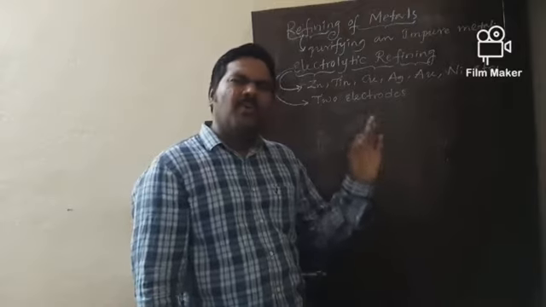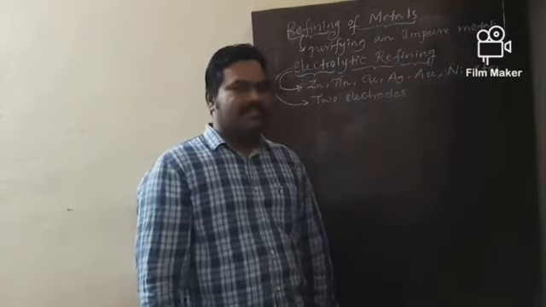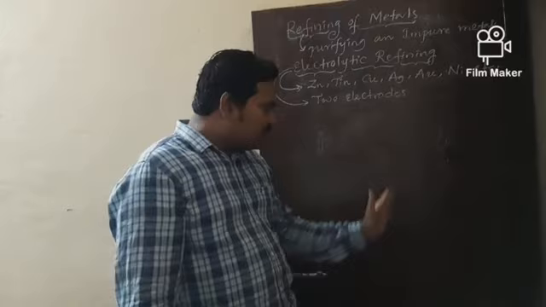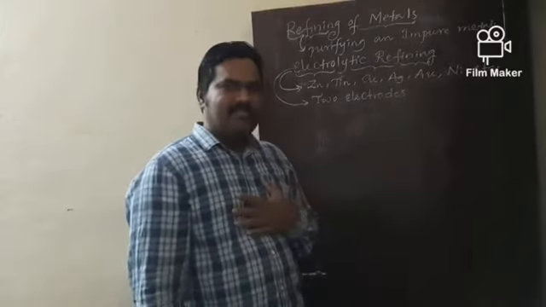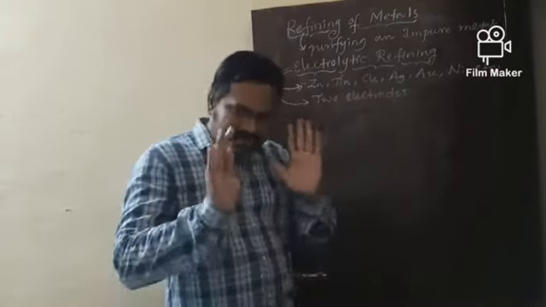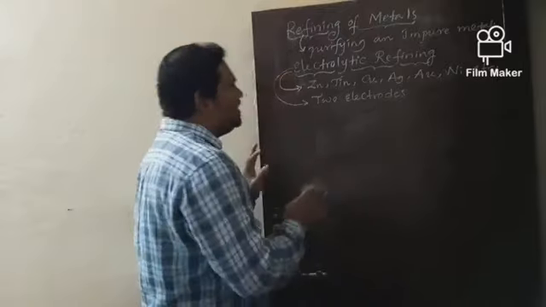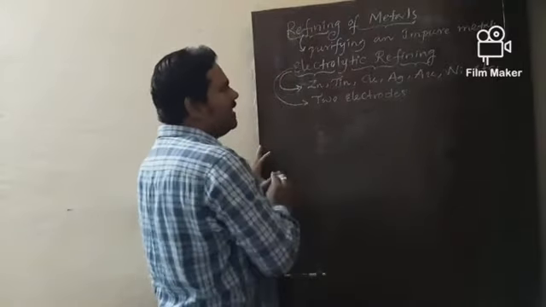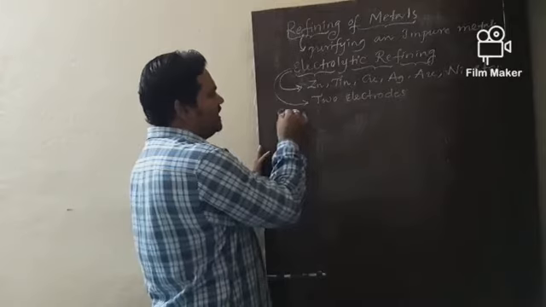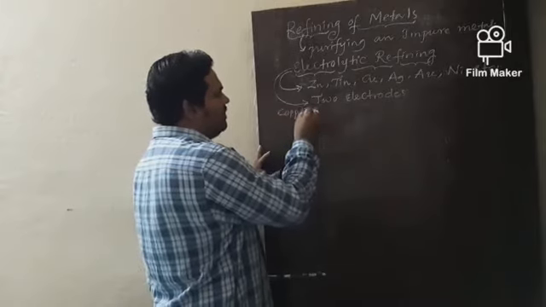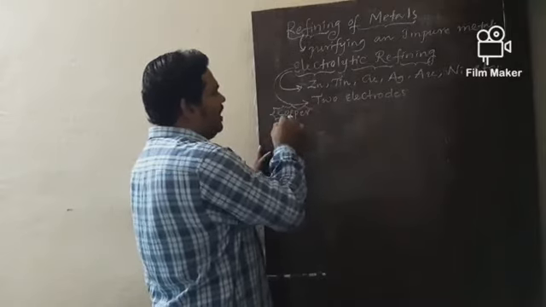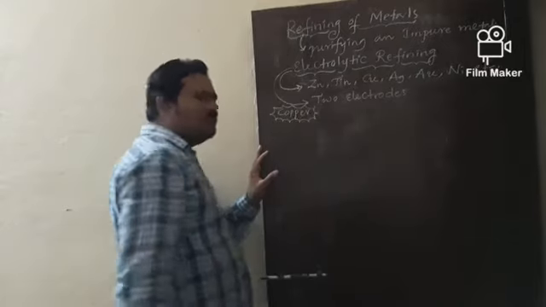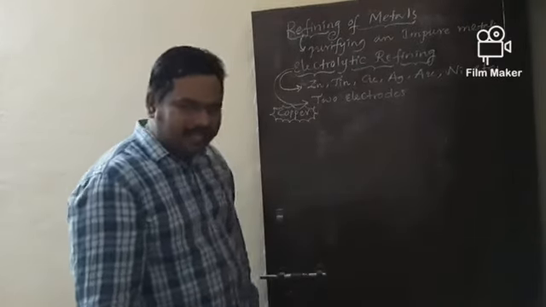In our textbook, electrolytic refining of copper metal is present. Let us take one metal, copper.